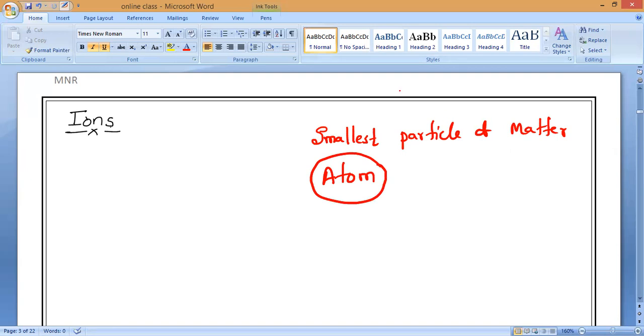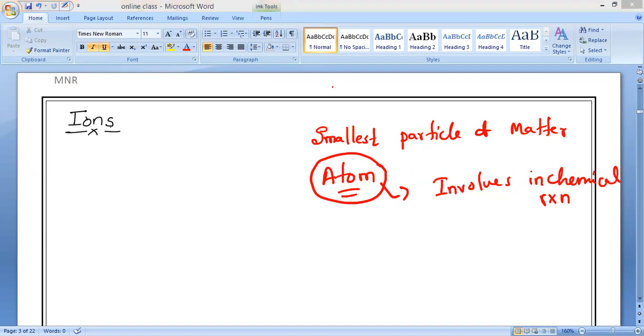From the beginning of the chapter, we have been studying who is involved in the chemical reaction. Yes, atoms are involved in a chemical reaction. Atoms are the ones who will always be involved in the chemical reaction.